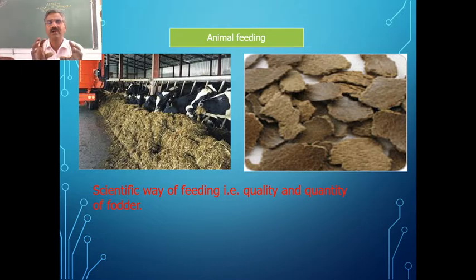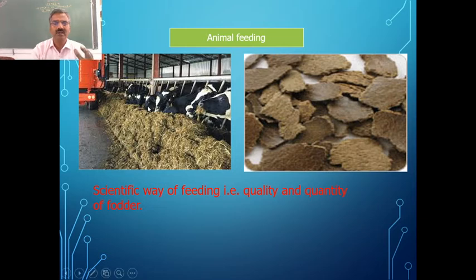Another important thing which needs to be taken care of in dairy farming is providing food with all nutrients, what we call a balanced diet. In animal feeding, there are two important types of food which need to be provided for the animals. One is the basic food which is necessary for the life processes to take place.